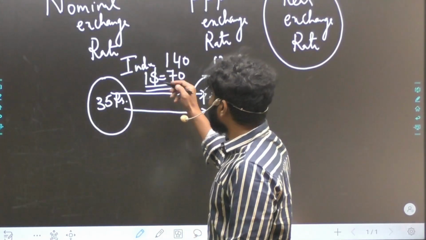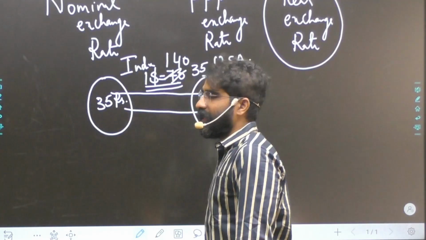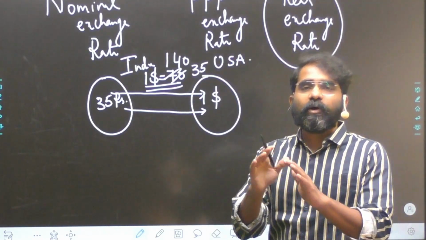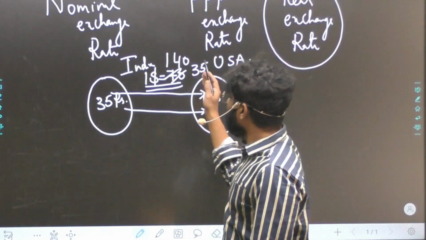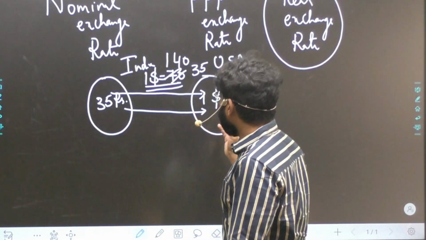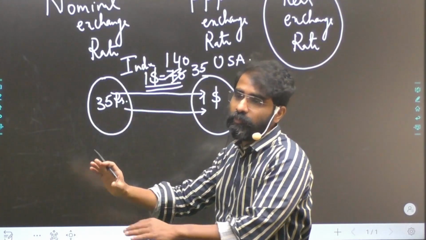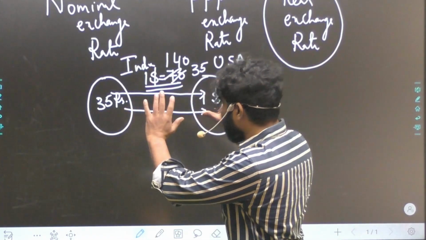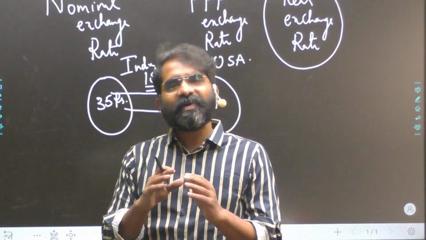Now suppose $1 becomes 35, that is, it is equivalent to the PPP exchange rate, then there will not be any trade. Now, if the nominal exchange rate becomes less than 35, then in fact US will export ice creams to India. Now, this is one example. If you can understand this example, things would be very simple.